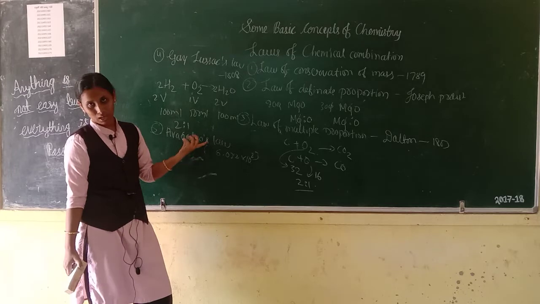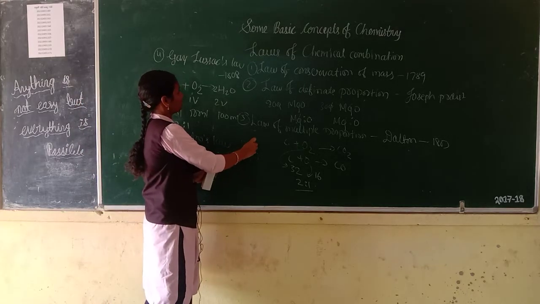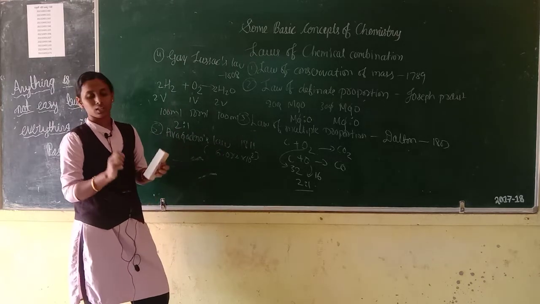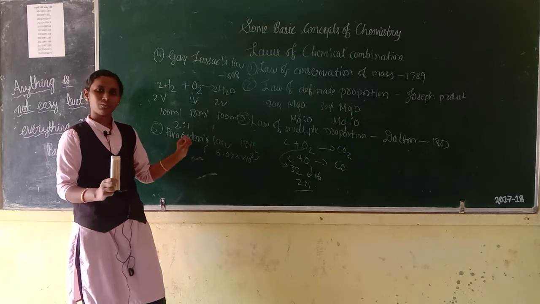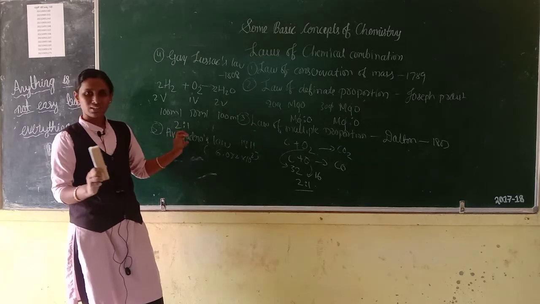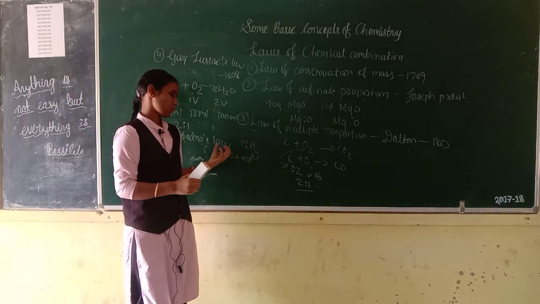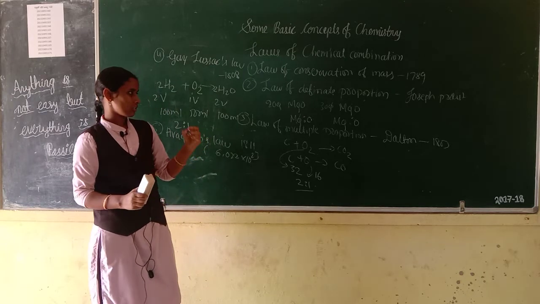This law was given by Avogadro in the year 1812. It means equal volumes of all gases contain an equal number of molecules. This law is Avogadro's law.